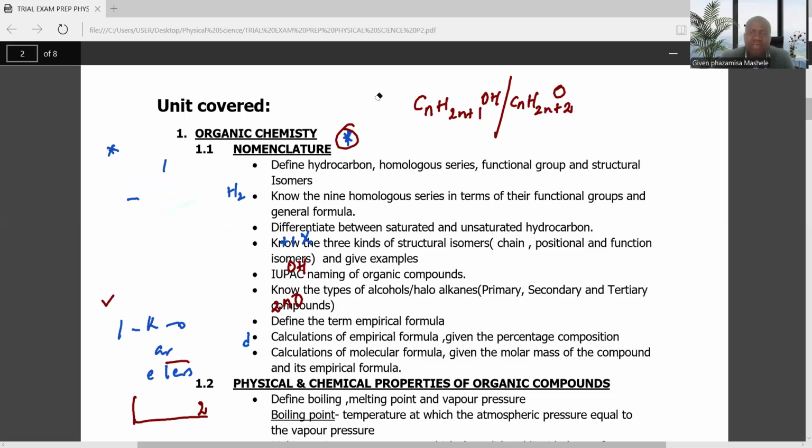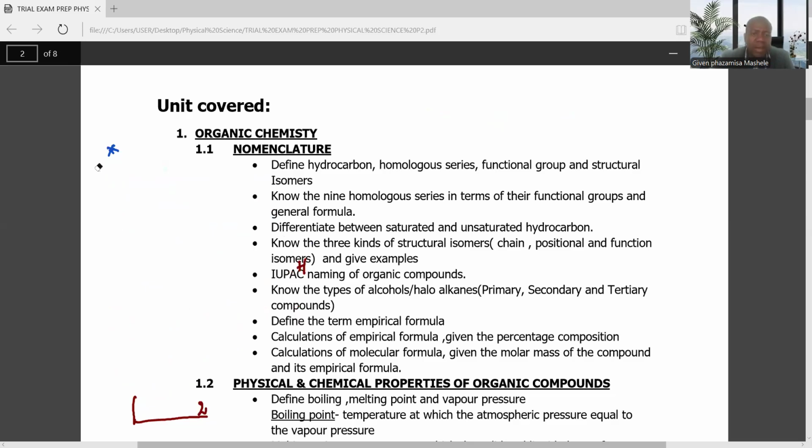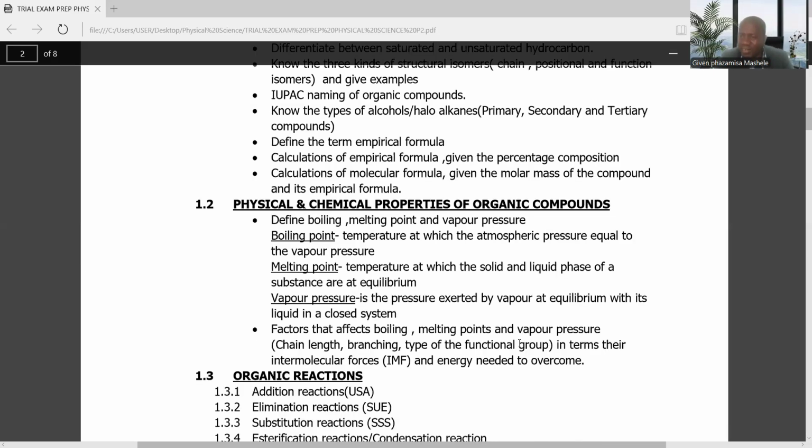Under physical properties of organic compounds, a learner must be able to define the terms boiling point, melting point, and vapor pressure. You need to be able to define what a boiling point is, what a melting point is, and what a vapor pressure is. You also need to know the types of intermolecular forces that act between atoms in a compound.